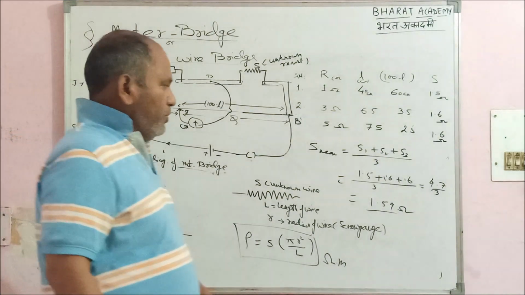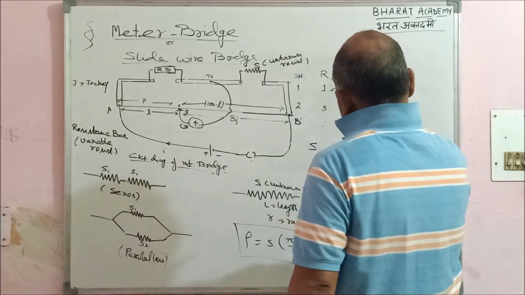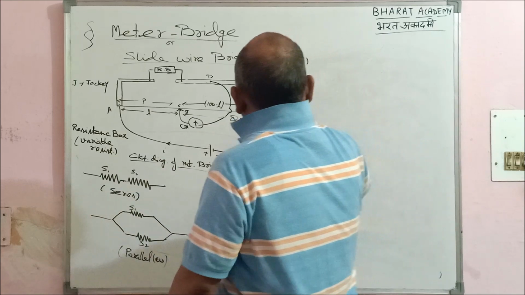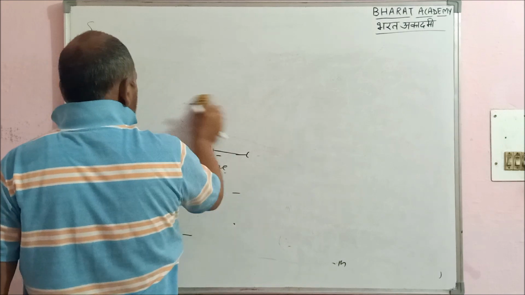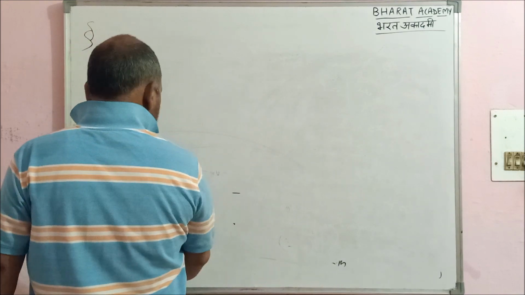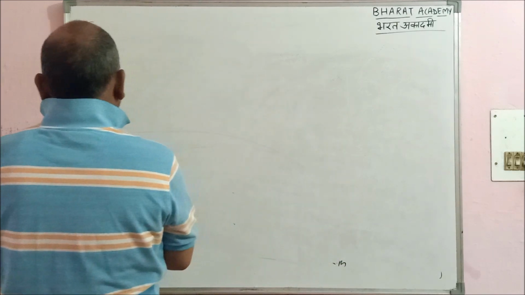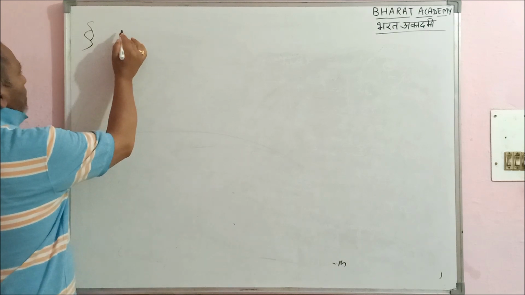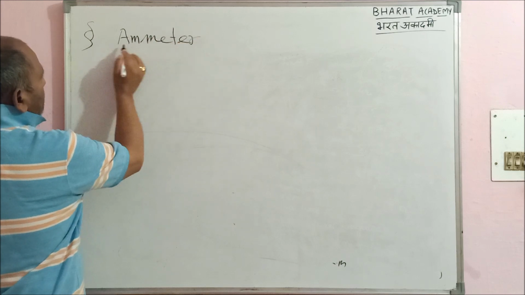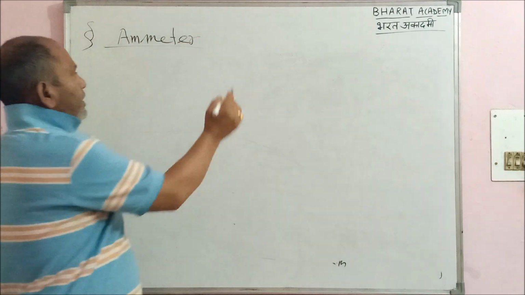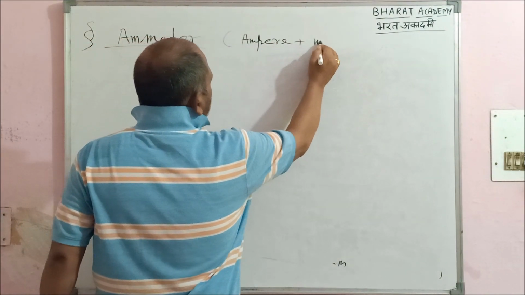Now, as we are moving towards the experiment, let's talk about a few devices which we are using during practical. We have the galvanometer as a full topic in the magnetic effect of current, but here we'll talk a bit about it. The simple device, if you have read in class 10, is the ammeter, ampere meter.